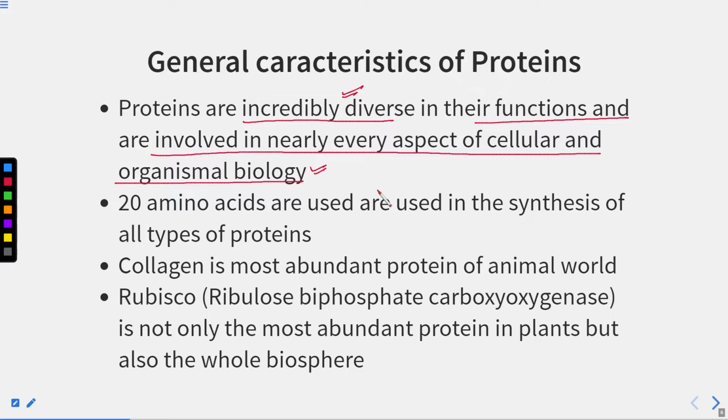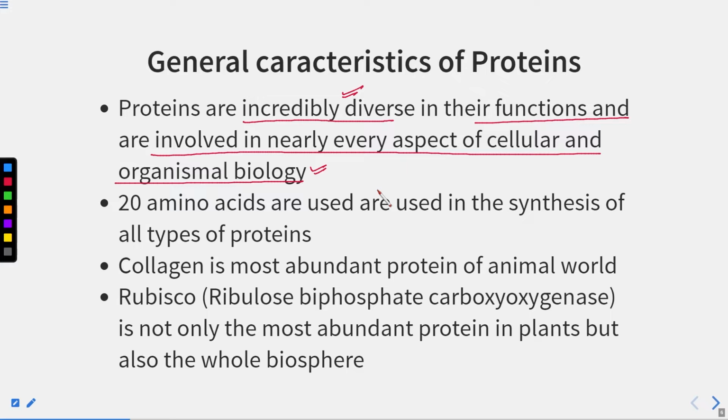They form cellular structures, and many cellular functions involve these proteins, because we all know that enzymes are proteins, their chemical nature is protein.